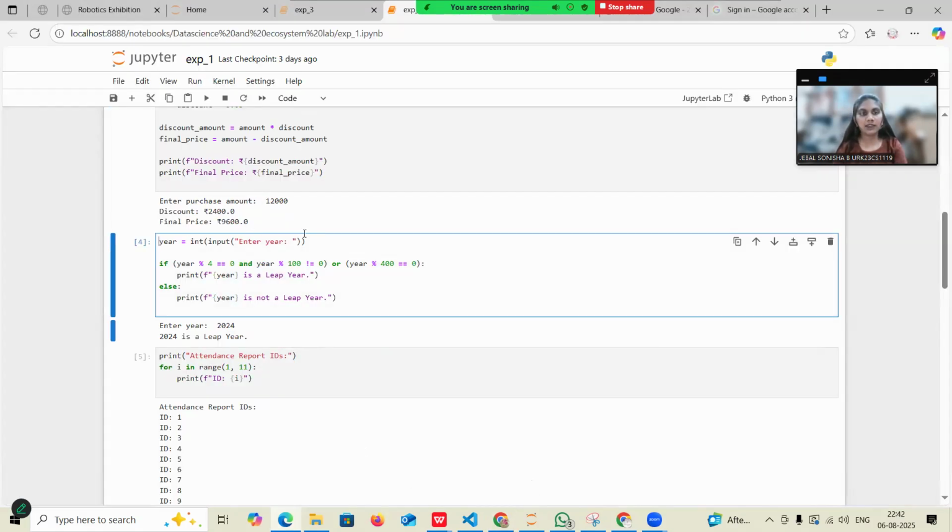I'm getting the year as user input. If the year divisible by 4 is equal to 0 and the year divisible by 100 is not equal to 0, or the year divisible by 400 is equal to 0, the year will be a leap year. Else the year will not be a leap year. So I'm going to run it.